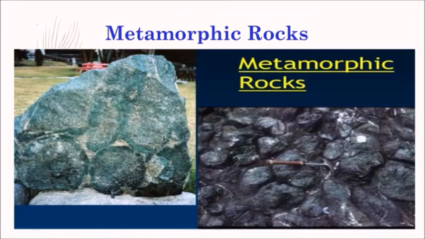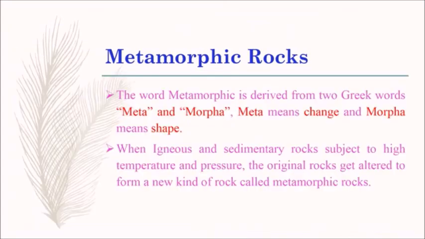Now we are going to learn about metamorphic rocks. The word metamorphic is derived from two Greek words, meta and morpha. Meta means change, morpha means shape.